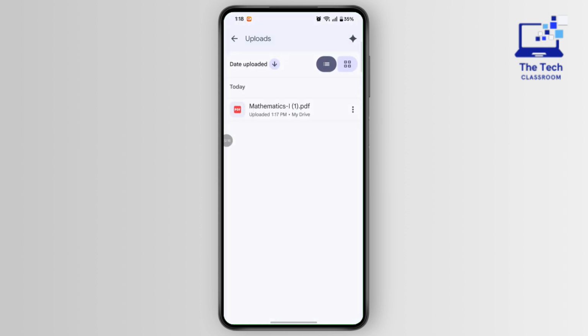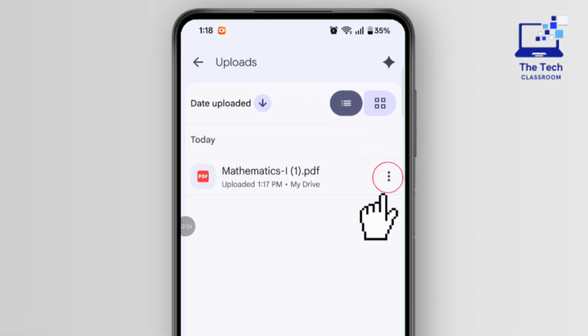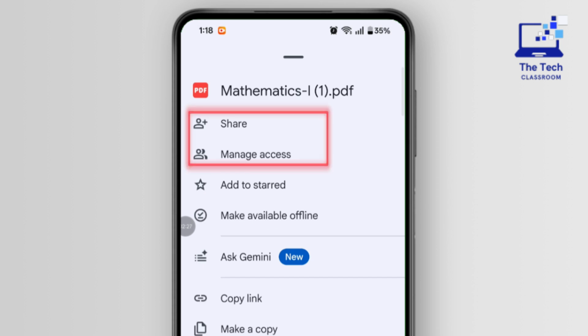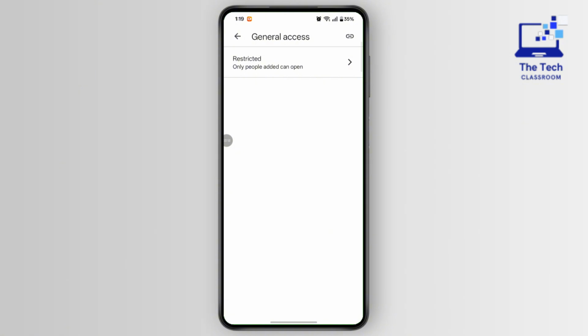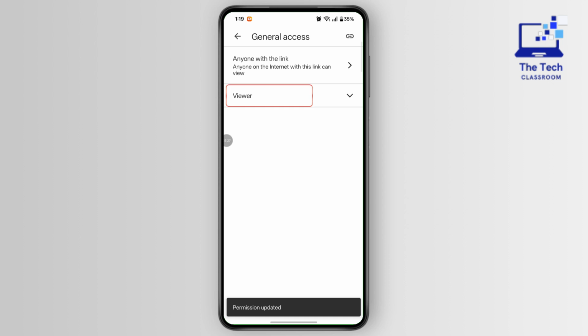Next, tap the three-dot menu next to the file and select Manage Access or Share. Under General Access, tap Restricted and change it to Anyone with the link. Make sure the permission is set to Viewer if you only want others to view the presentation.